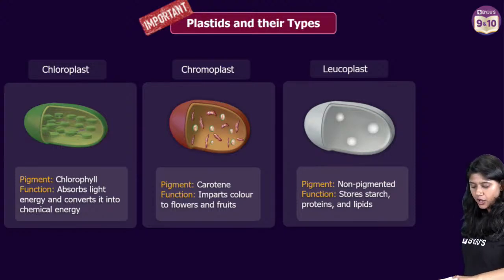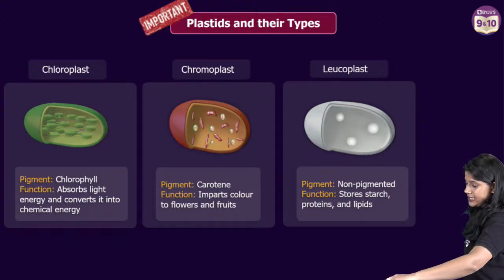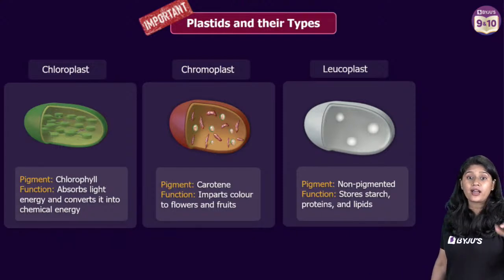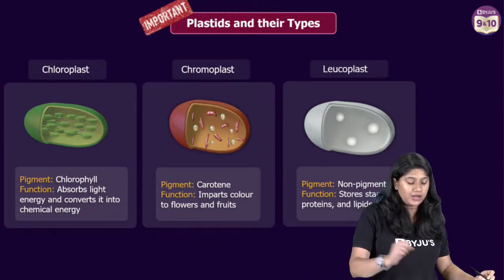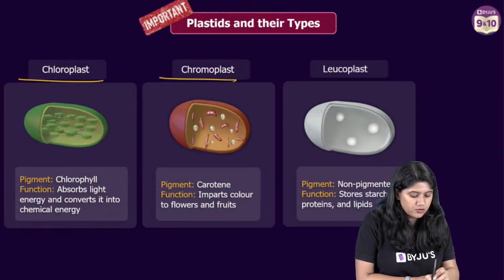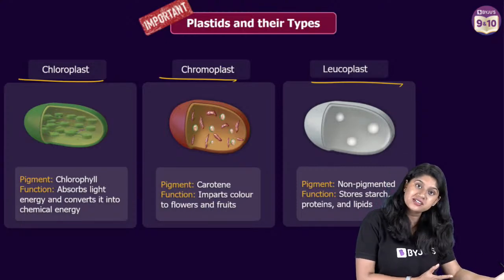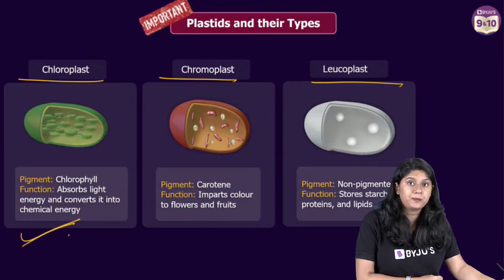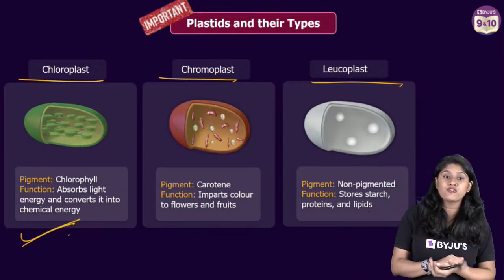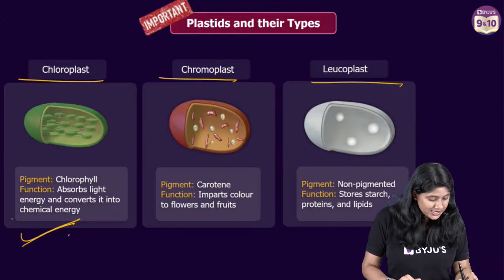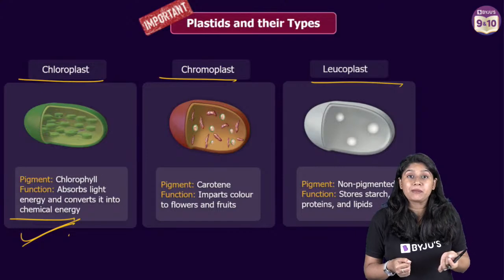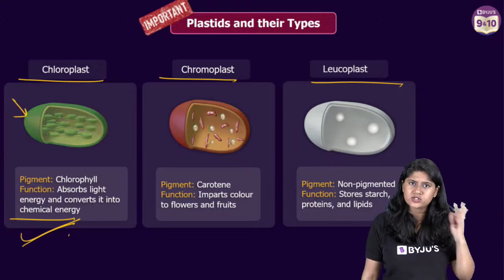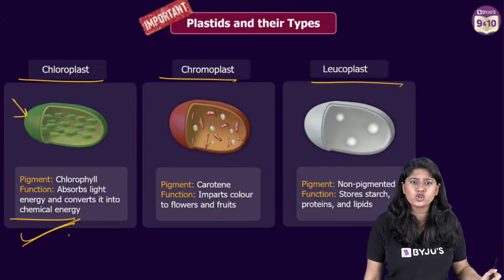Plastids are of 3 different types that we will be studying in class 9th. We are not going into that detail now; you will be learning about these in your higher classes. So we have 3 different types of plastid. Chloroplast is a plastid which has a green pigment, and it helps in the process of photosynthesis. The leaves that are green in color have the pigment chlorophyll, and we have chloroplast in the leaves. So it actually helps in the process of photosynthesis.